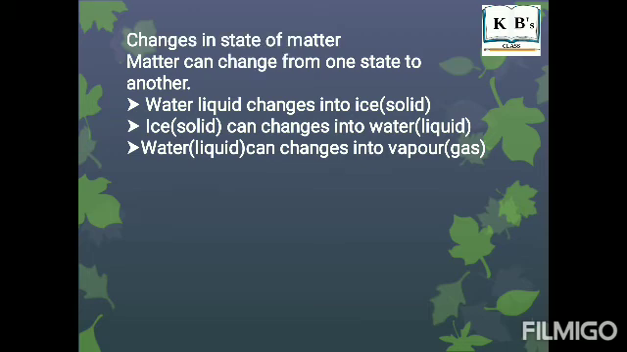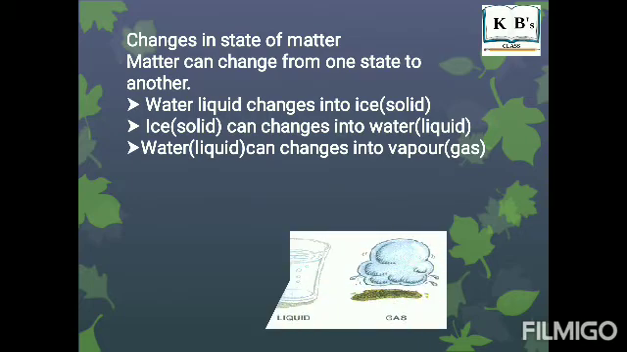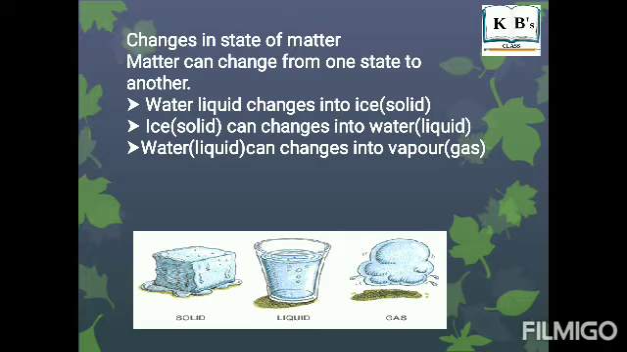Now the change in the state of matter. Matter can be changed from one state to another. Water, a liquid, changes into ice, a solid. Ice, which is a solid, can change into water, which is a liquid. Water, a liquid, can change into vapor, that is a gaseous state. So either we need to increase the temperature or decrease the temperature to change the state of matter.